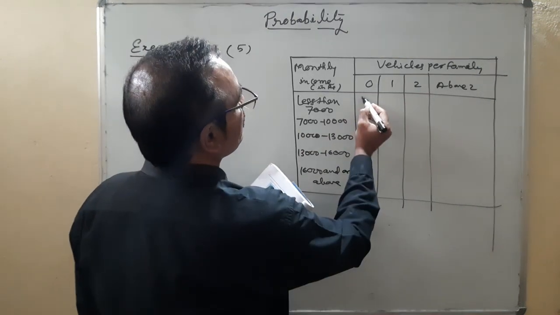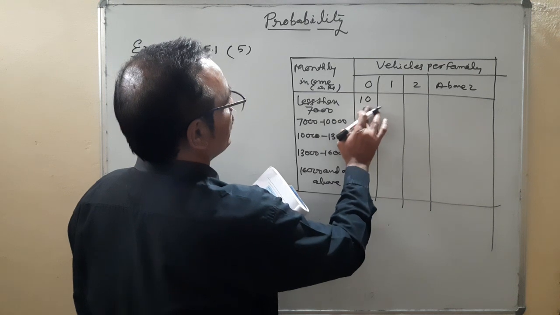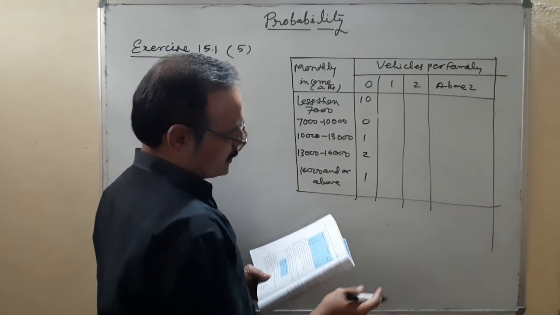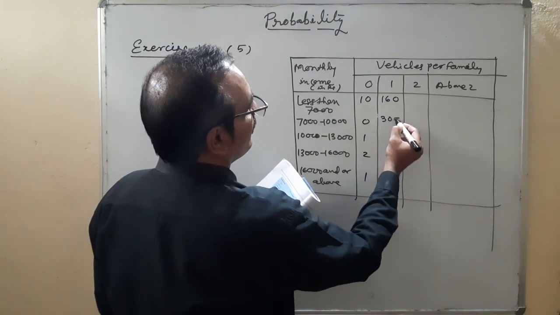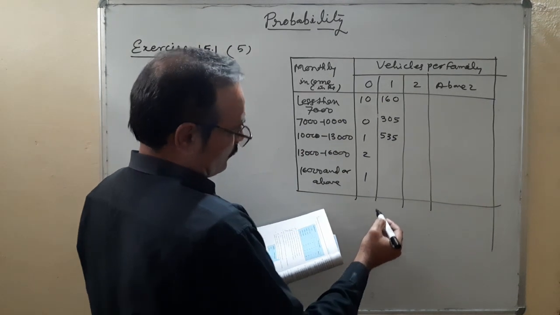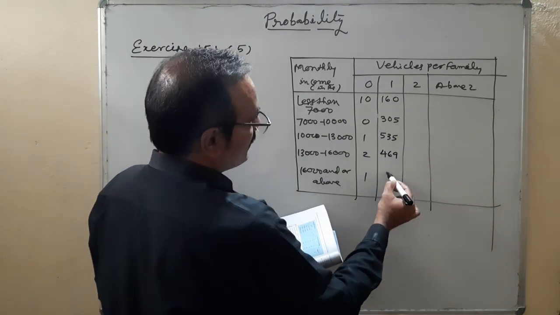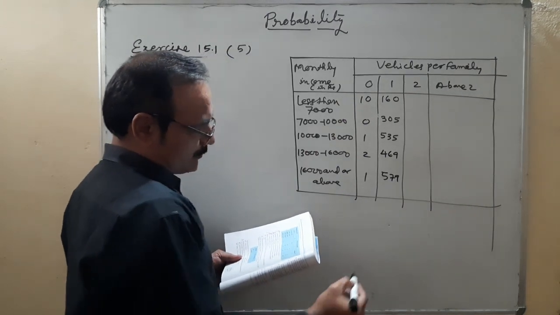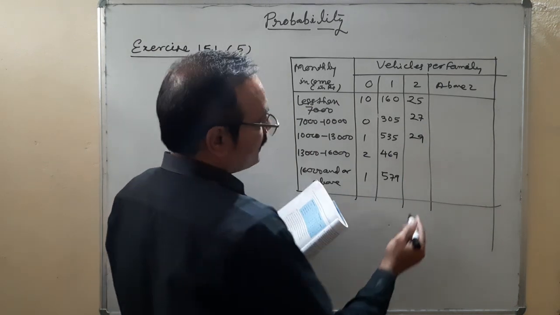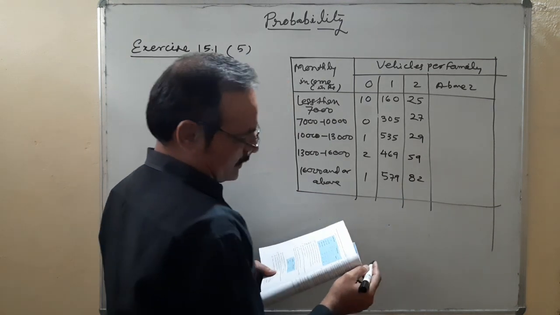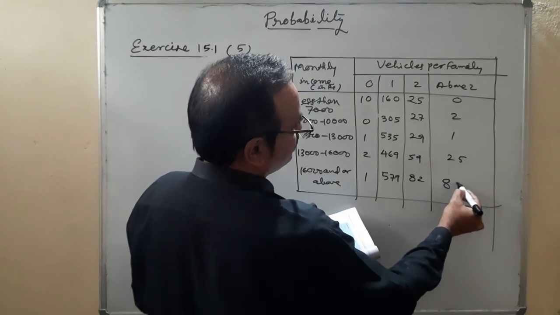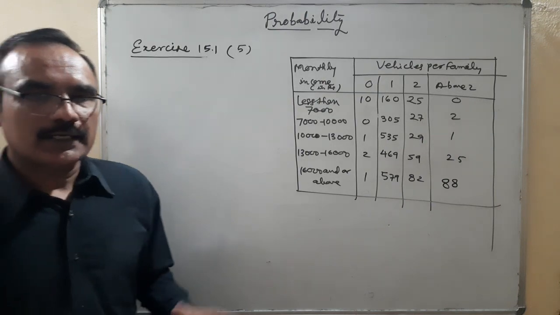The numbers in the table are 10, 0, 1, 2, 1, then 160, 305, 535, 469 and 579, then 25, 27, 29, 59, 82, and then 0 to 125 and 88. Okay. This is the complete table.